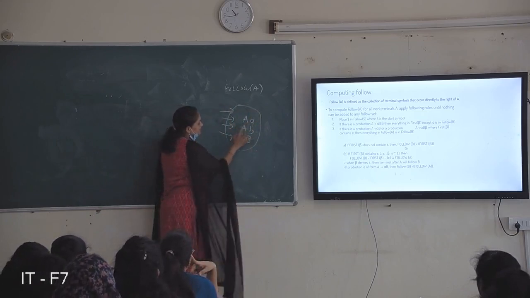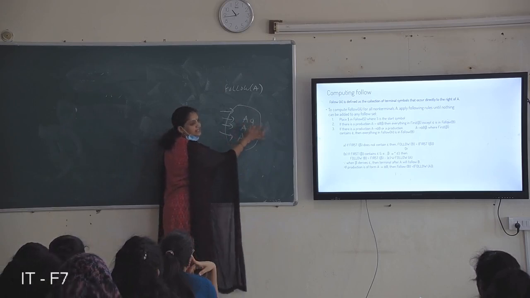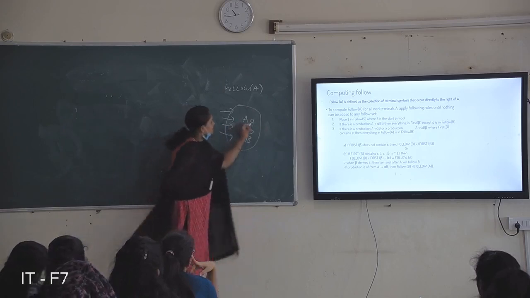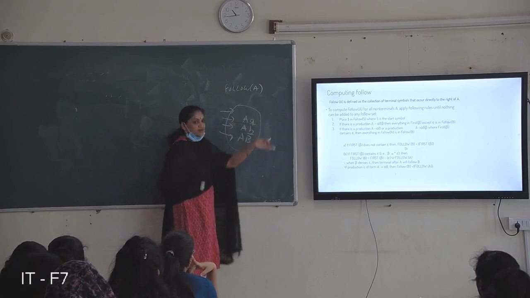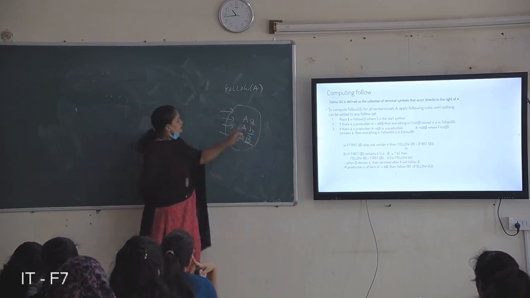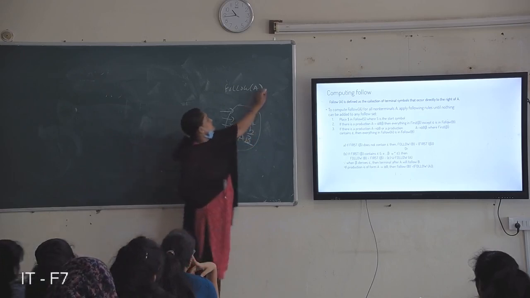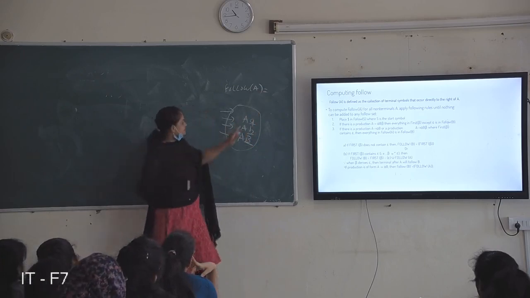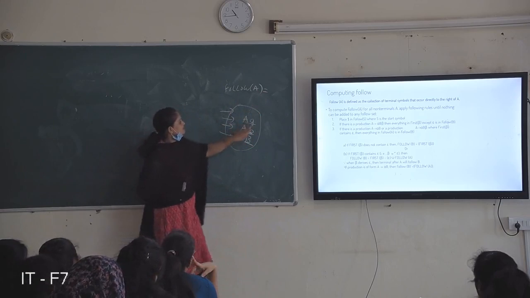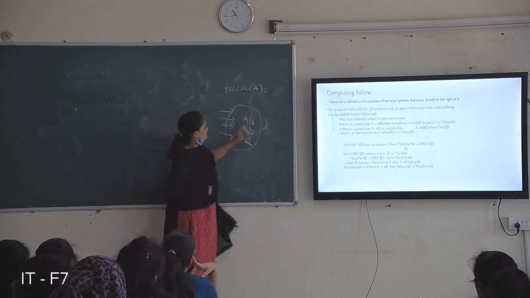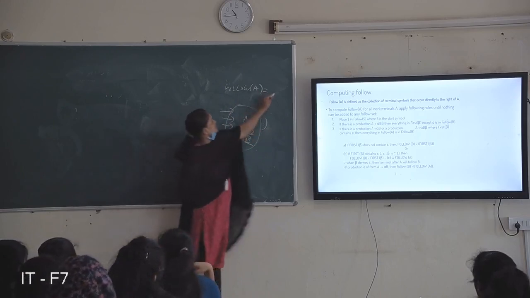So this symbol follows A, then B. Next it follows A, B, B. So whatever symbols come after this symbol are included in follow of A. So follow of A is nothing but first of the next symbols after A. First of those symbols must be written here.